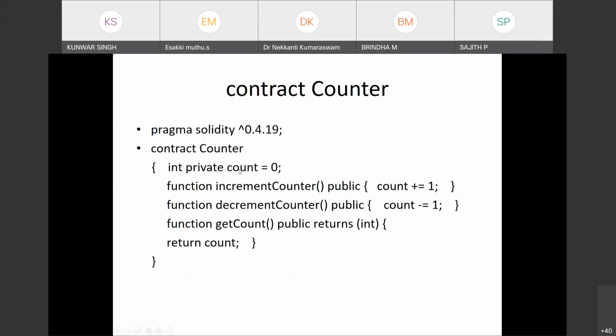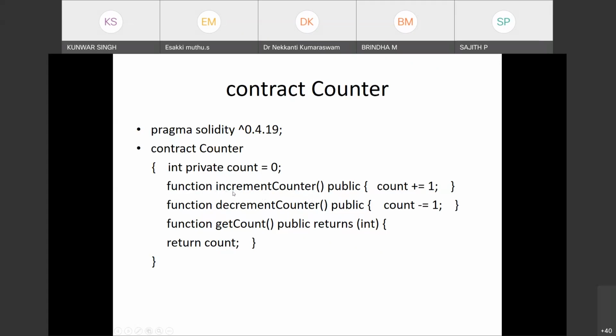And then we have the code for the contract. Let's say this is the contract for a counter, which counts the number of persons inside a hall. Starting when no one is inside the hall, the count is assigned 0, and whenever a person enters the hall, he can execute the function increment.